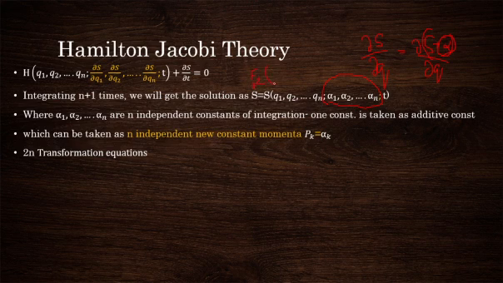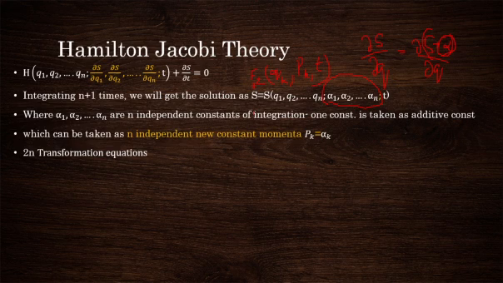And what is F2? It is a function of all the Q's, all the capital P values, as well as the time. So comparing these two, you can see alphas or constants of integration correspond to the constant momentum.